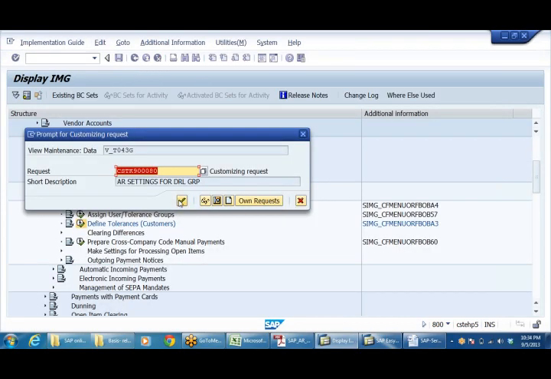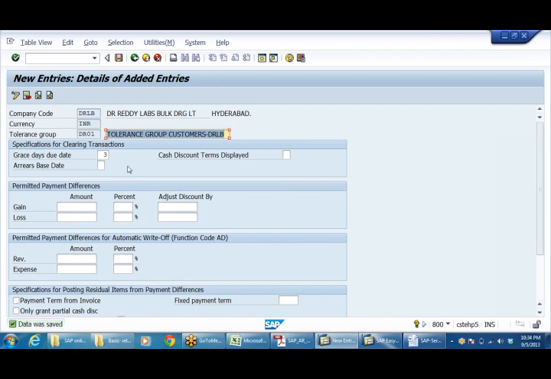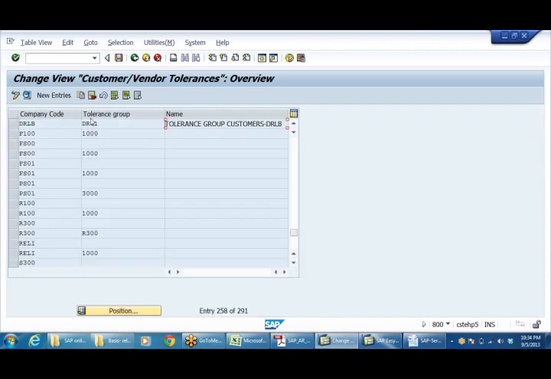Why I need to create this DR01 is that I need to link it to my customer whenever I create the customer master data, because whatever parameters we define in this rule will work for the customer. Right, save it. So these are the 5 steps we are going to do. How this works, I'll show you.